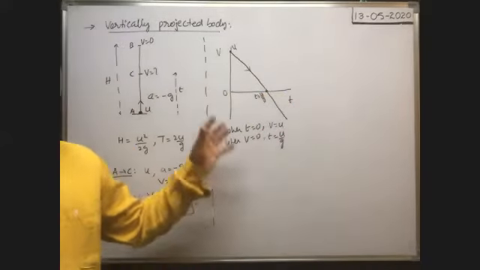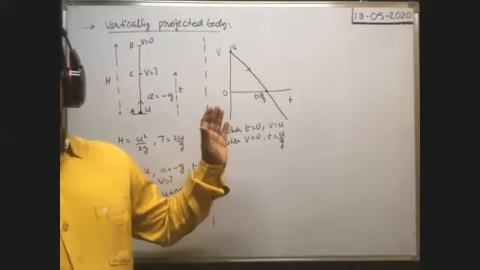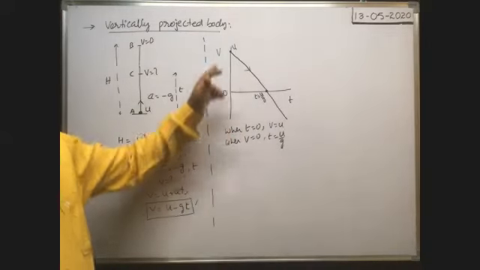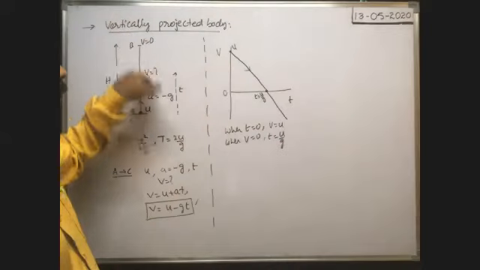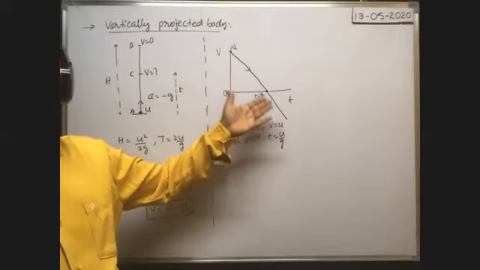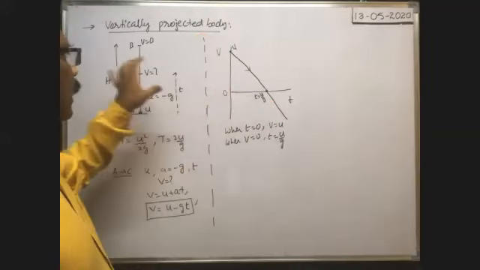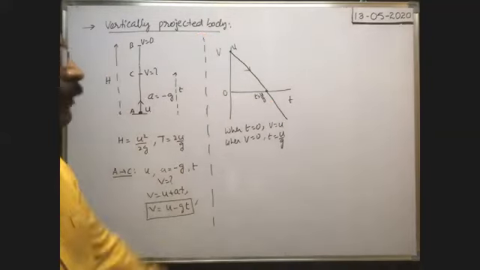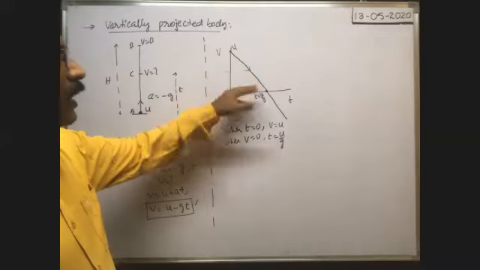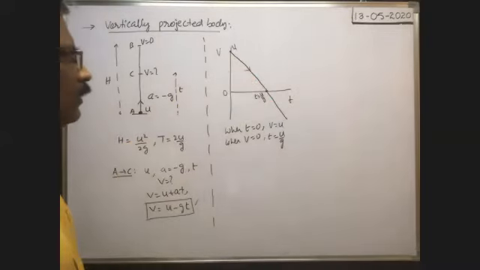It is the velocity time graph for the motion from this highest point, where it behaves like a freely falling body. That's why you have taken it like this. Now it is the velocity time graph for the vertically projected body. The slope of the straight line gives the acceleration of the body.